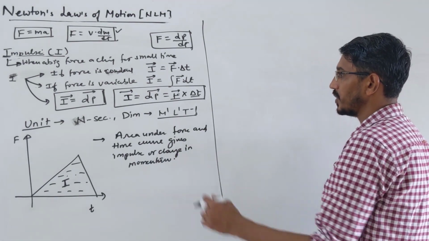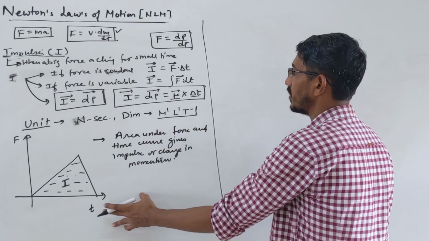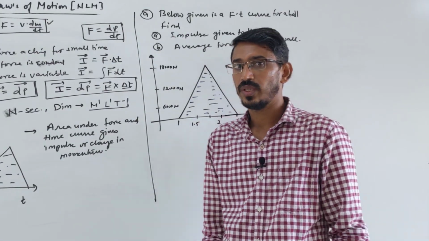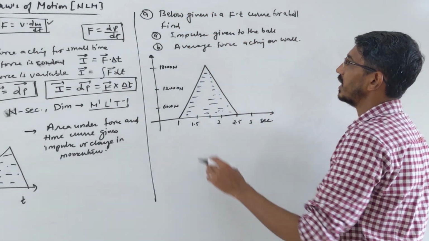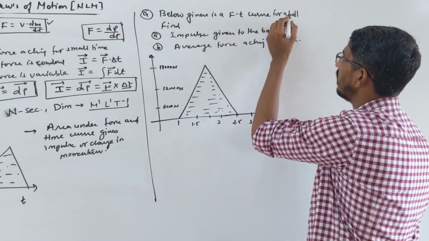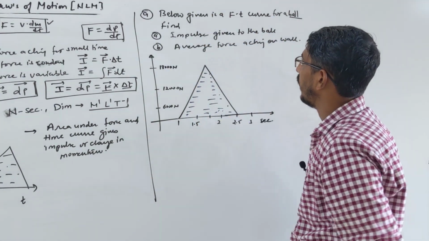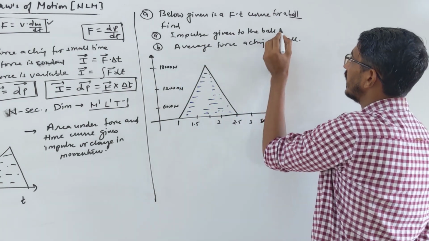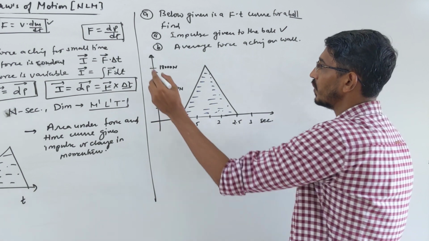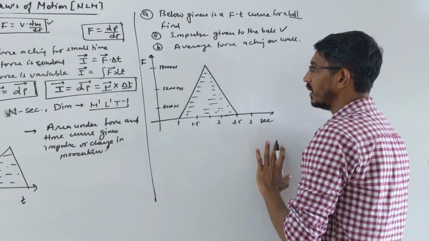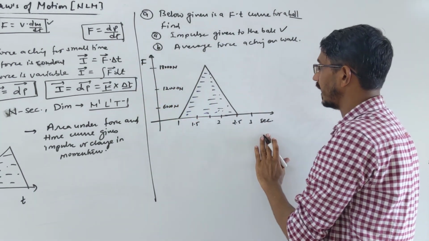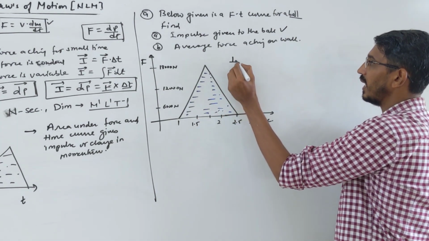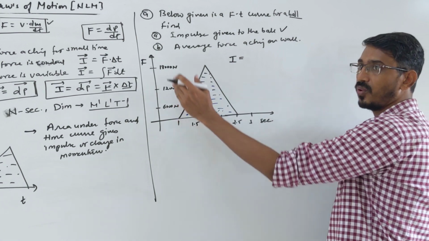First we can talk about some questions in terms of graphs, some graphical questions. Yes, let's do them. So a graphical question is given to us. It says that the given graph is between force and time for a ball. Find the impulse given to the ball, and find the average force acting on the ball. Let's first find the impulse. The force and time curve is given, both in the SI system, newtons and seconds. I said impulse is nothing but the area below this force and time curve.